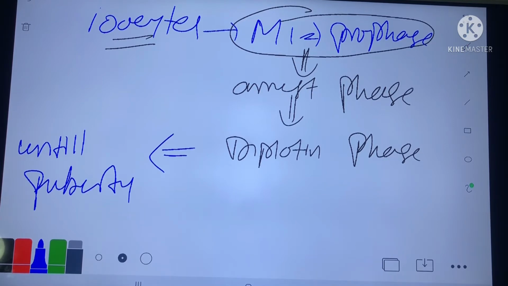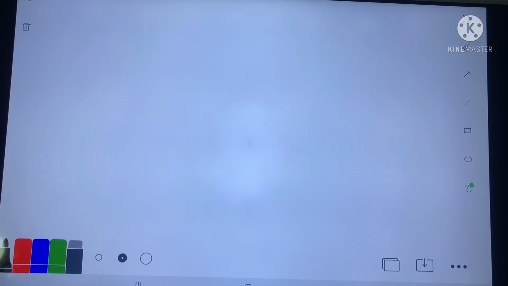Then what will happen to the primary oocyte after puberty?